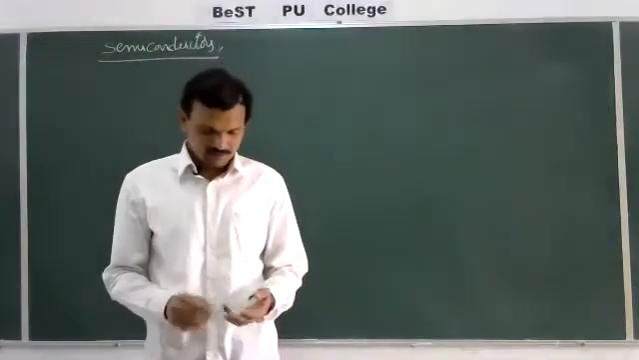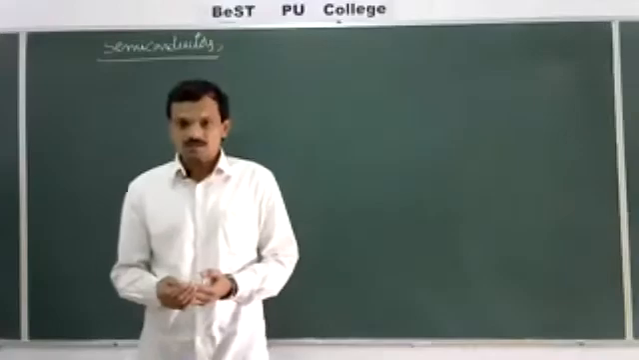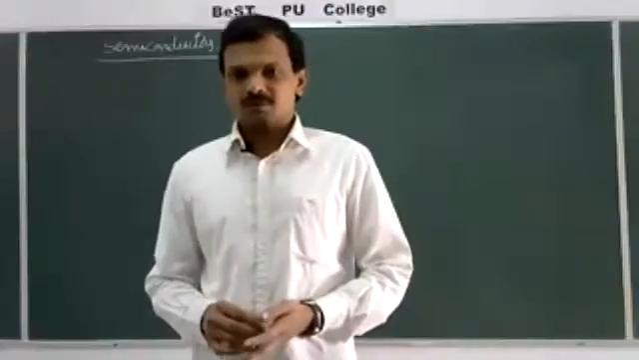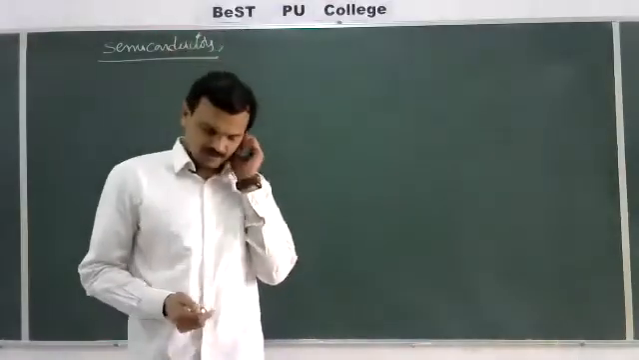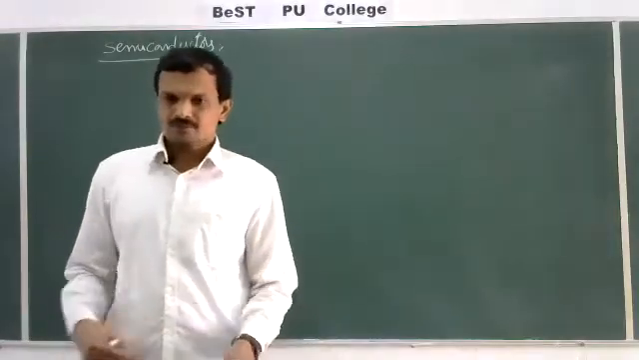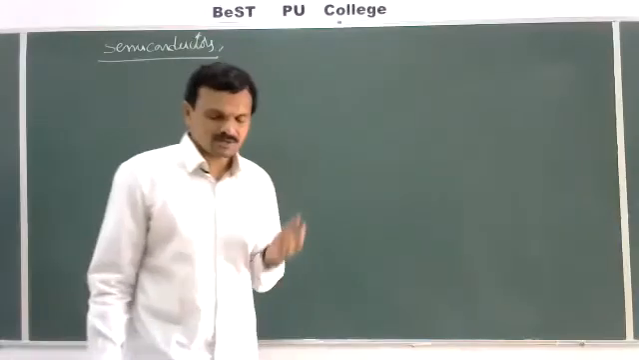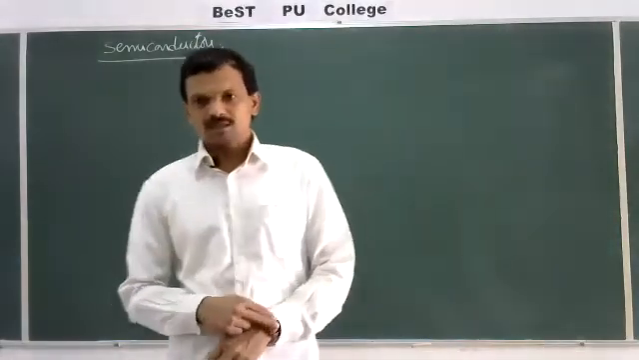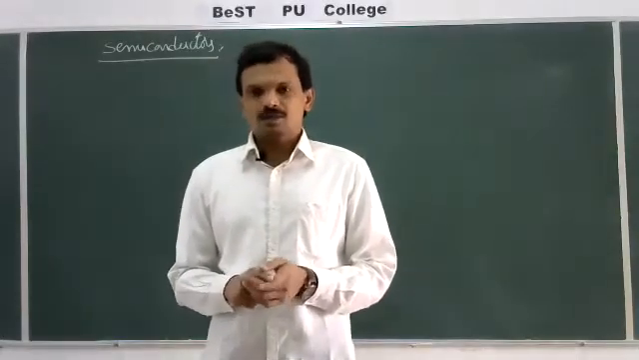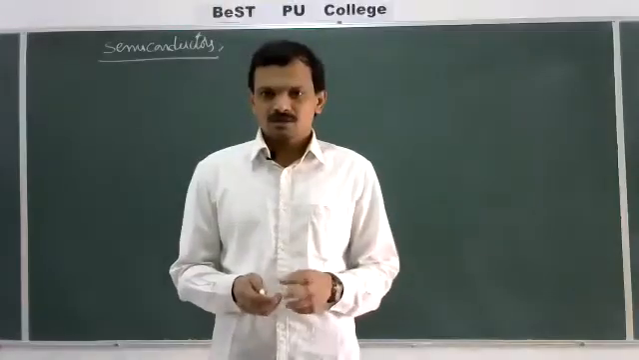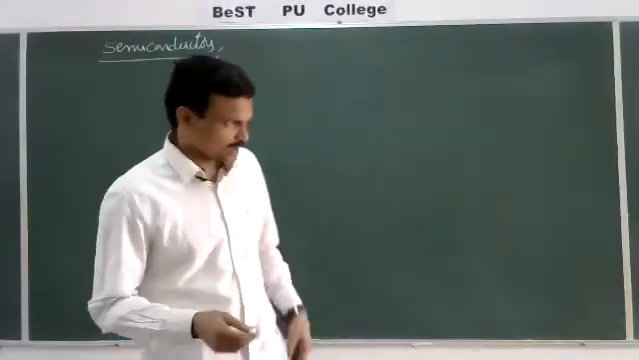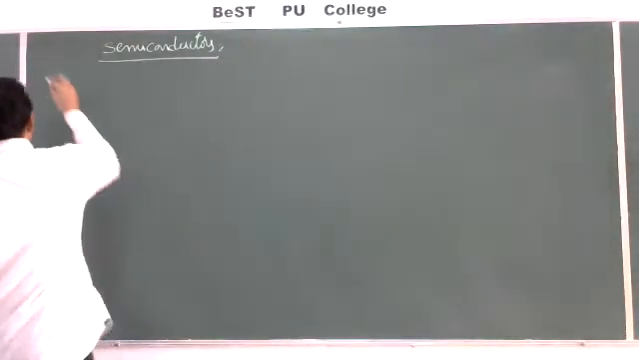So in the previous class, we discussed crystal defects and an introduction to the electrical properties of matter. Now in today's class, we'll discuss semiconductors. As you know, semiconductors are of two types: intrinsic semiconductors and extrinsic semiconductors. Again, extrinsic semiconductors are further divided into two types: p-type semiconductors and n-type semiconductors. All of those we'll discuss one by one. First, we'll go for intrinsic semiconductors.